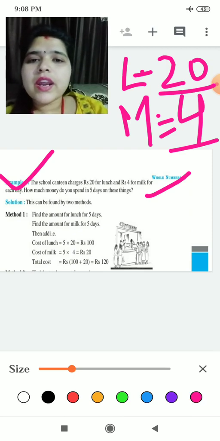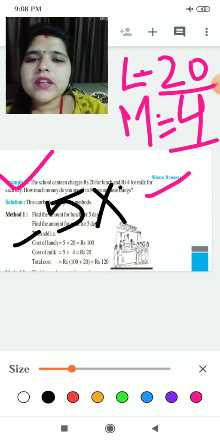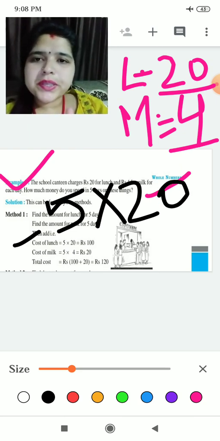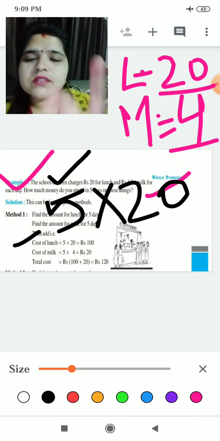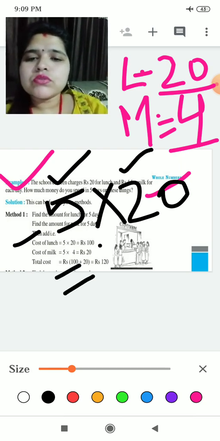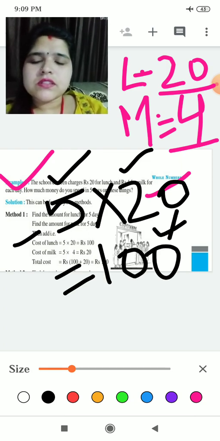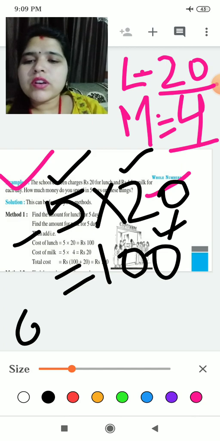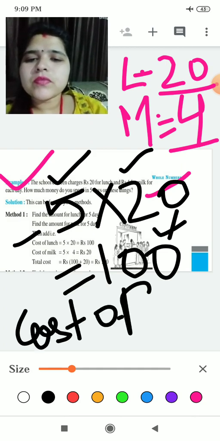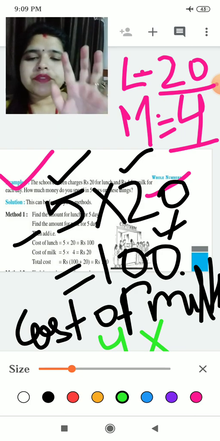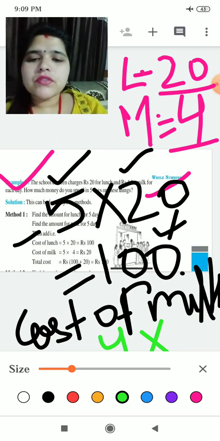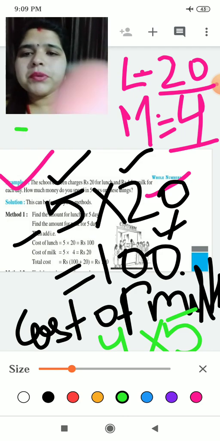Yes. So what we will write here? Cost of lunch. What will be the cost of lunch? 5 multiplied by 20, because we have 20 rupees per day for lunch and we have to find for 5 days. So 5 twos are 10 and 0 will come as it is. Now cost of milk you will write here. So what will come? Because for one day it is 4 rupees and we have to find for 5 days, so it will be 20 rupees.